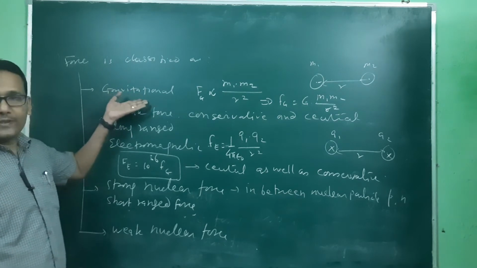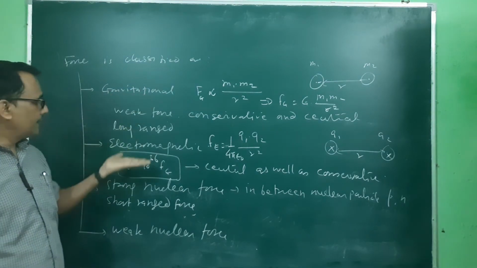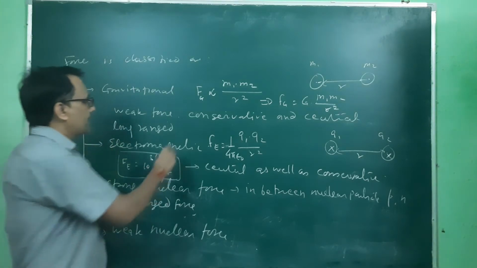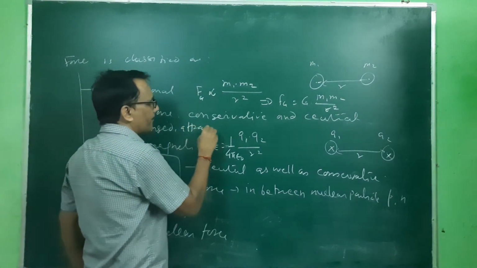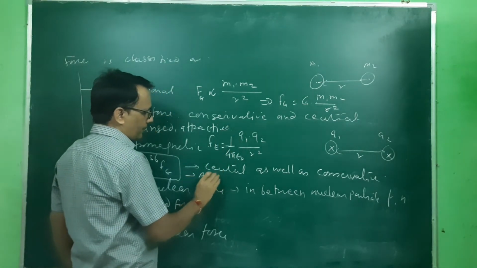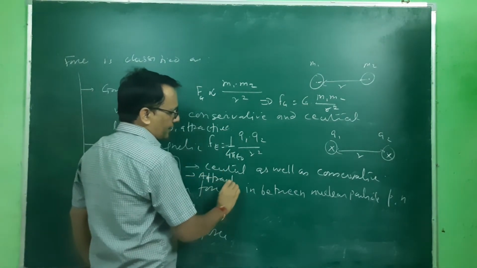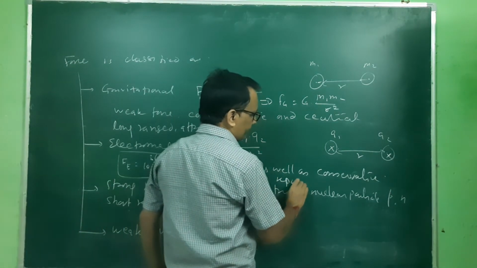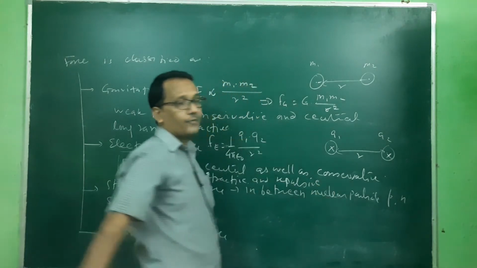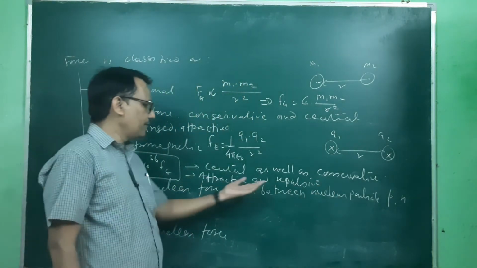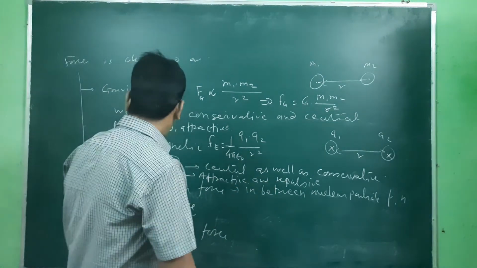This gravitational force is always attractive. This electrostatic force is attractive as well as repulsive, depending on the nature of the charges. If the charges are opposite, then attractive, and if the same, then repulsive.